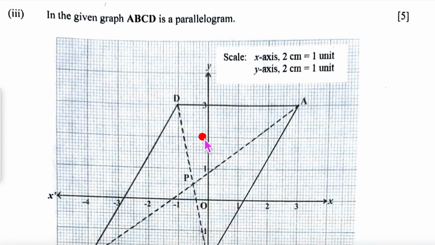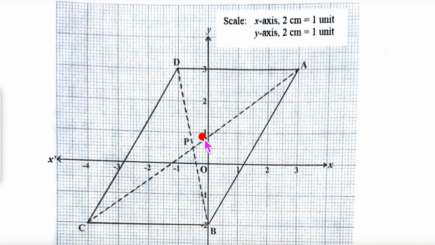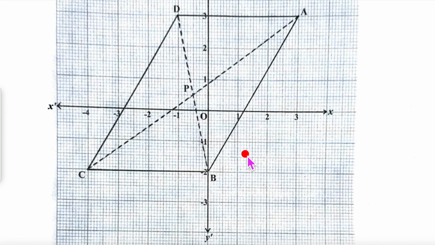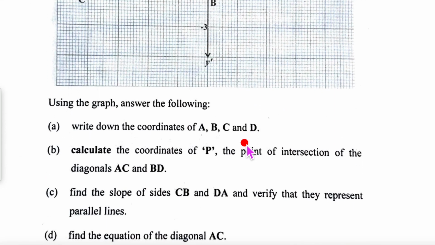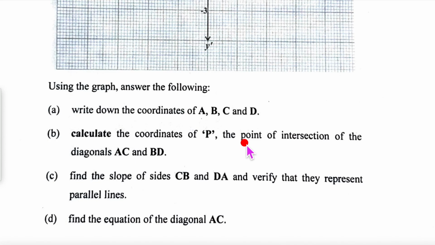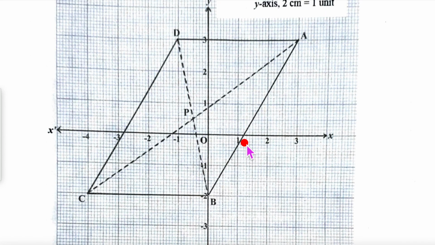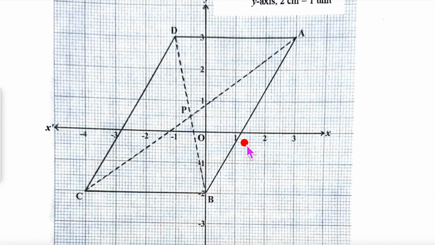Let us come to question number 3, third part. It is a parallelogram given and 2 centimeter is 1 unit. So this is our diagram, and from the diagram we have to find out the coordinates of A, B, C, D. So on the line side, you will write question number 3, the third subpart, and you will write A, B, C, D.